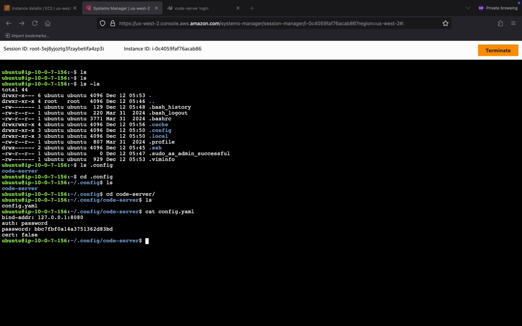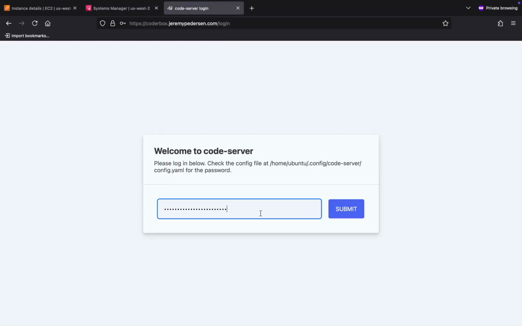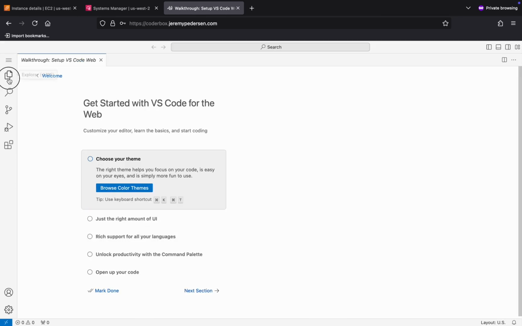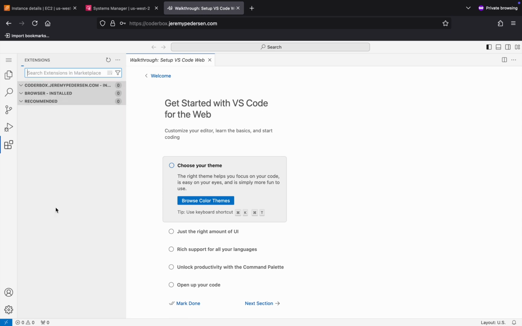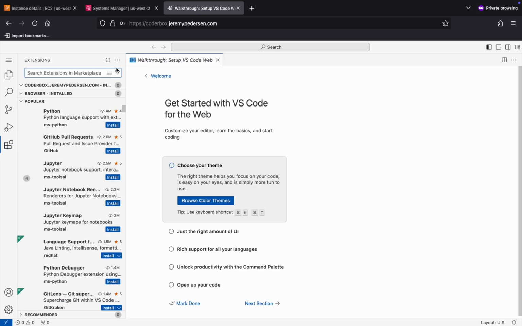And all I then need to do is go back over here, paste that in. That is indeed the password for the code server login. And once I've typed that in, I'll be presented with Visual Studio Code in a web browser. And there we go. Now we're ready to start using VS Code. I can install all of the usual VS Code plugins that I like. Anything I want to install, I can just fetch from the, I should call them extensions, sorry. I can fetch any of the VS Code extensions that I like through the extension browser, all that good stuff.